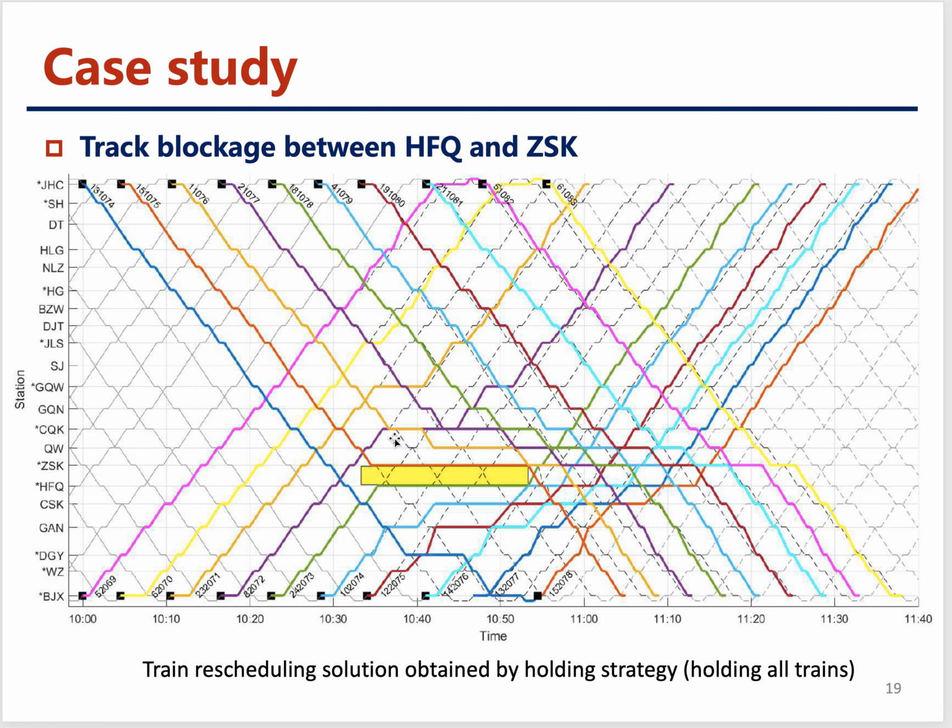And the second train also needs to hold at the next station, and the third train also. In this case, we call it the holding strategy. We hold all the trains in this figure here. However, we could hold like 2 trains or 4 trains, and this could be chosen by the dispatchers, or we could set it as a parameter.